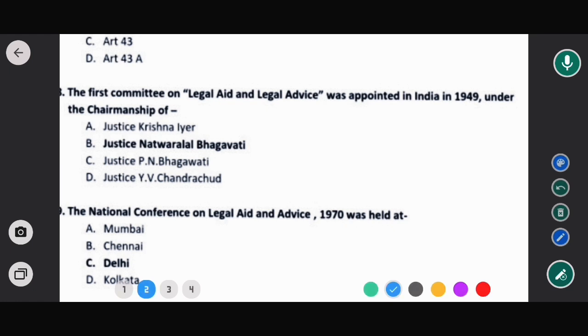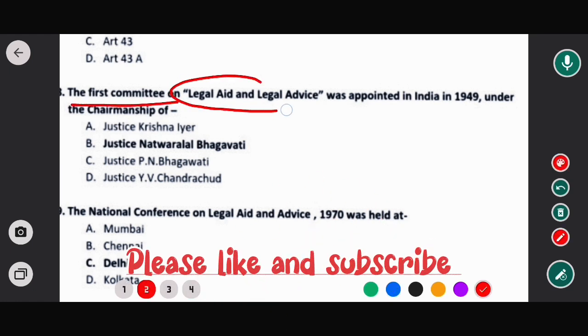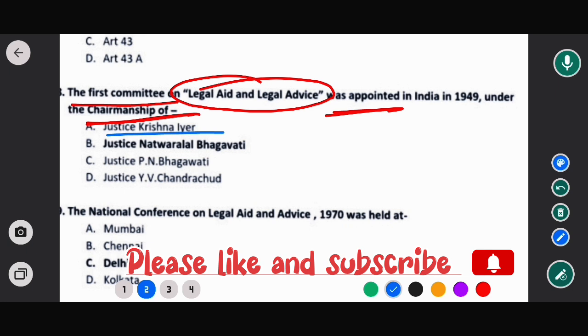The next question is about the first committee on legal aid and legal service. The first committee on legal aid and legal advice was appointed in India in 1949 under the chairmanship of whom? The options are Justice Krishna Iyer, Justice Natwarlal Bhagwati, Justice P.N. Bhagwati and Justice Y.V. Chandrachud.